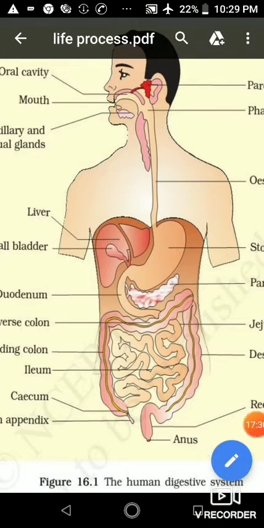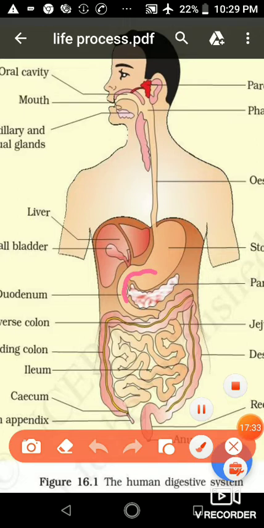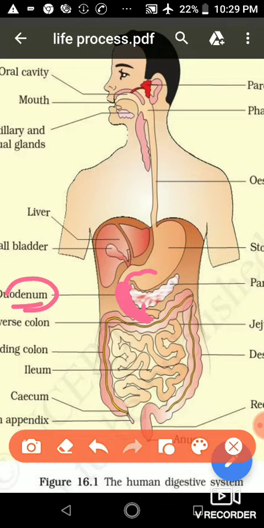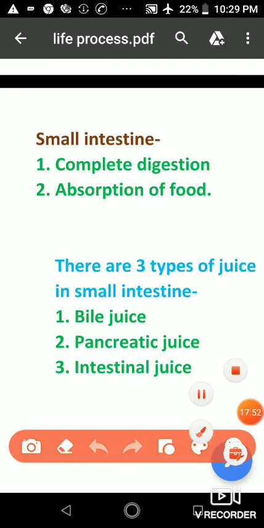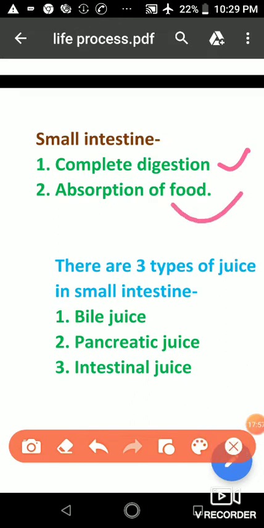After the stomach, our food enters the small intestine. This is also a part of the small intestine, called the duodenum. The starting part of the small intestine is called the duodenum. So students, the small intestine has two main functions. The first is complete digestion and the second is absorption of food. The small intestine is the largest part of the alimentary canal.